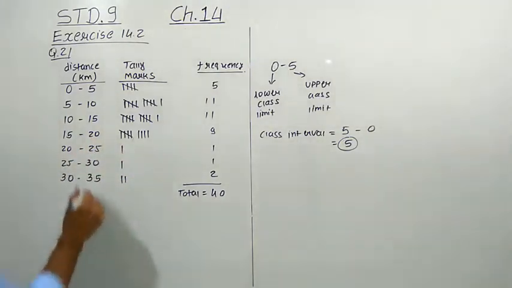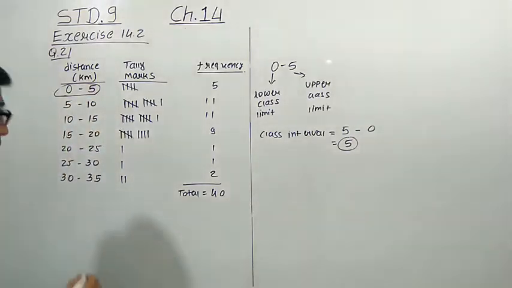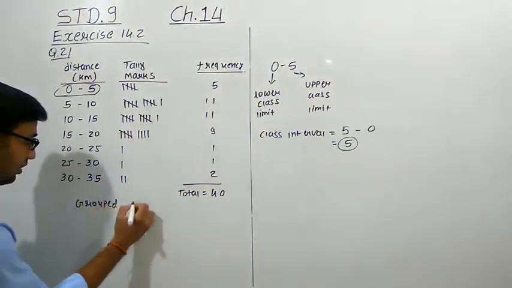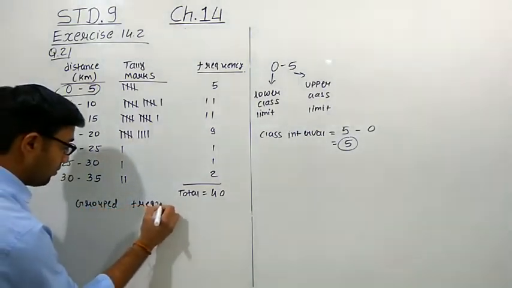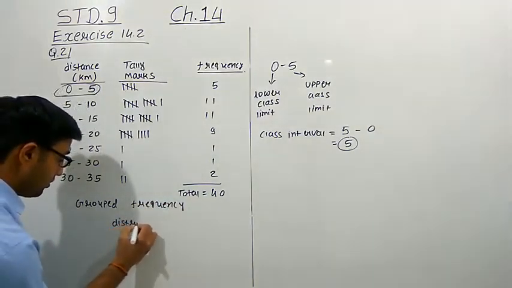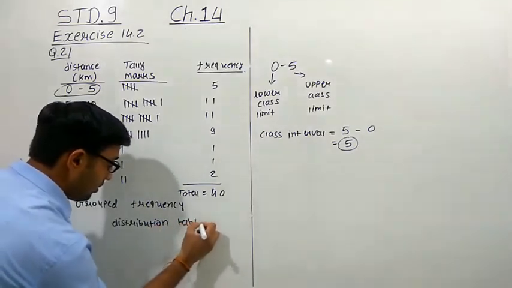So here we just make the groups of the frequency, and that is why this is called the grouped frequency distribution table.